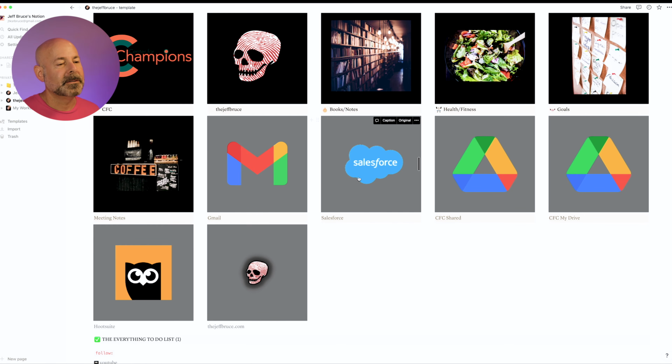This is my email, this is Salesforce that we use for work, my shared drives and different Google drives, and then Hootsuite that I use for posting, and then the website. That's all those are. But let me walk you through each of these pages. Again, it's going to be pretty quick because there's not a whole lot of magical things on them. It just works for me, and it's a system that helps me get things done.